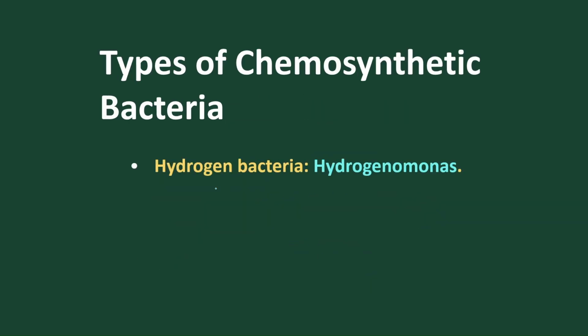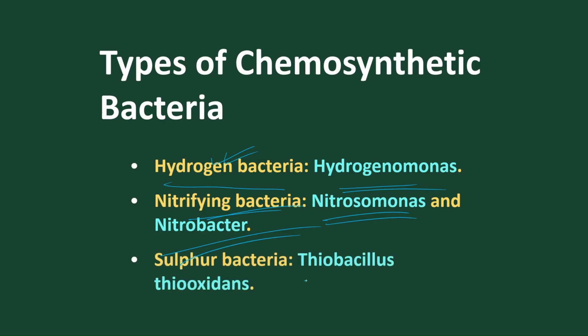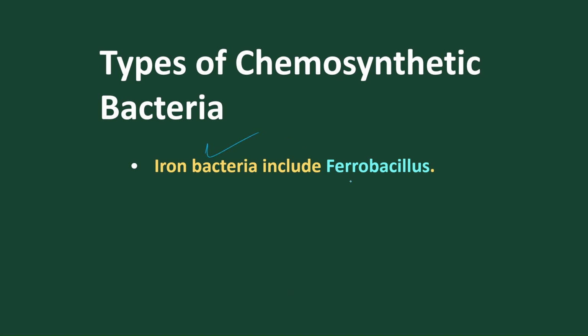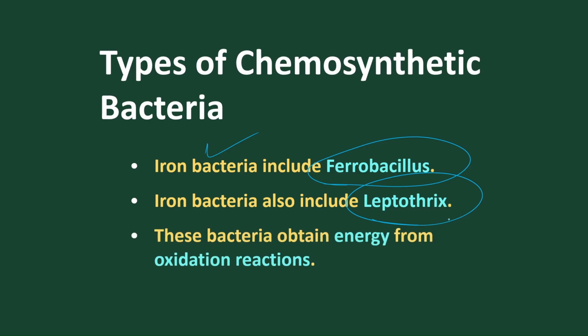Let's take an example, that is hydrogen bacteria. Hydrogen is used to synthesize food, and the example is Hydrogenomonas. Nitrifying bacteria: Nitrosomonas and Nitrobacter. Sulfur bacteria: Thiobacillus and Thiooxidans. Iron bacteria: Ferrobacillus, and iron bacteria are also called Leptothrix. So these are certain examples of chemosynthetic bacteria, and these bacteria obtain energy from oxidation reactions of inorganic